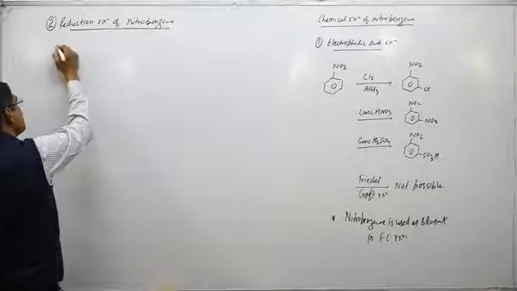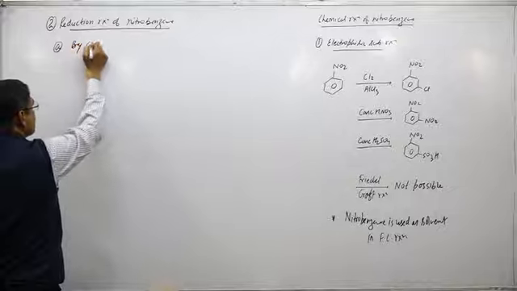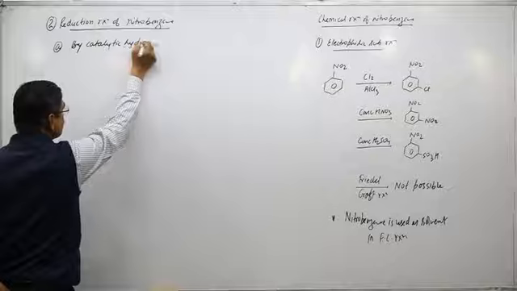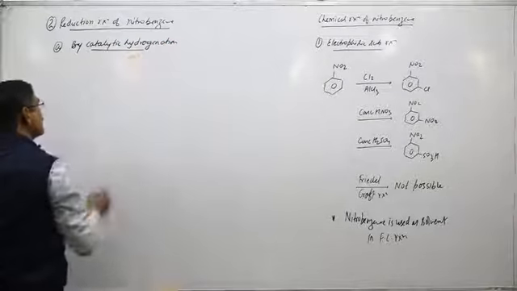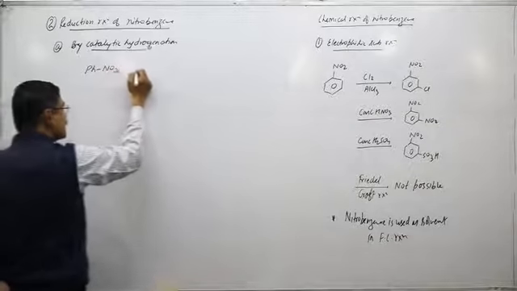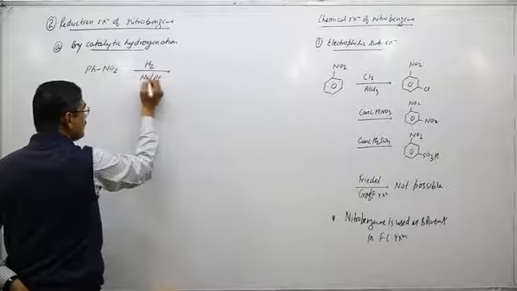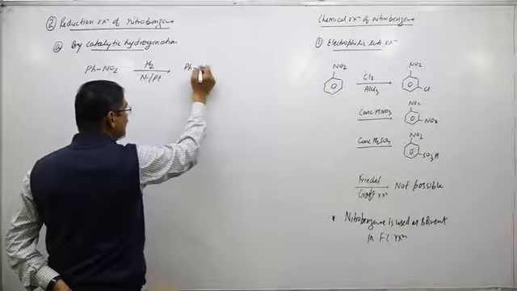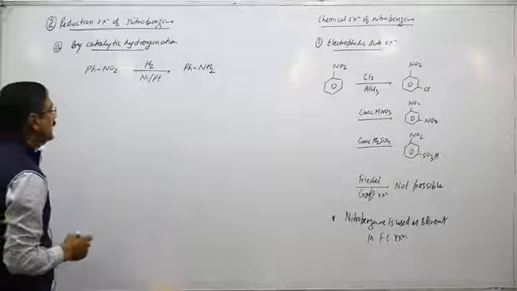So first I take catalytic hydrogenation. Nitrobenzene or dinitrobenzene in presence of catalyst nickel, platinum or palladium, we get aniline. If it is dinitro, then diamine is obtained.